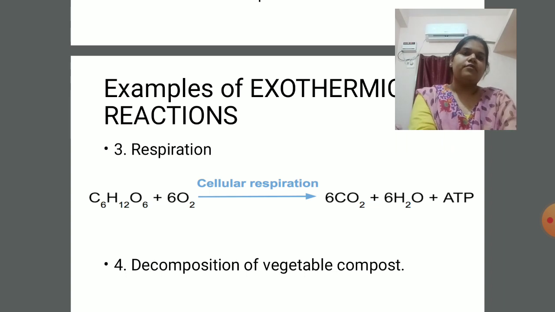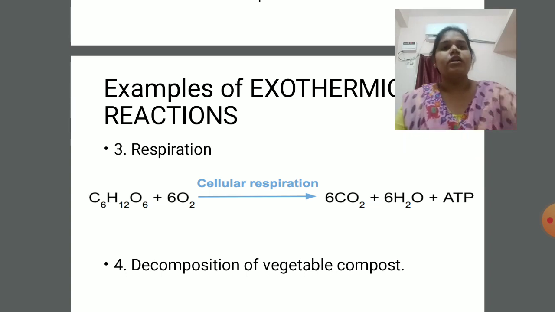The full form of ATP is adenosine triphosphate. Next example is decomposition of vegetable compost. That is also an exothermic reaction.